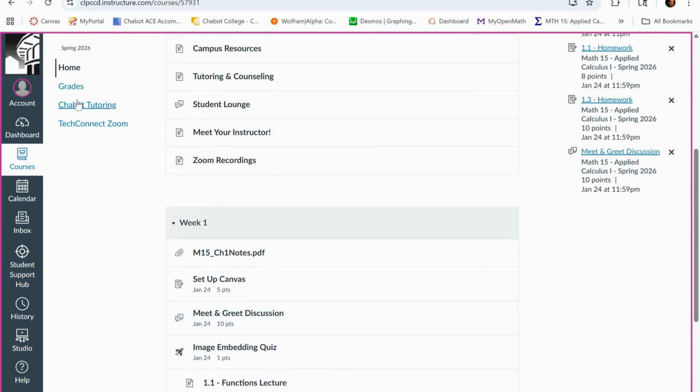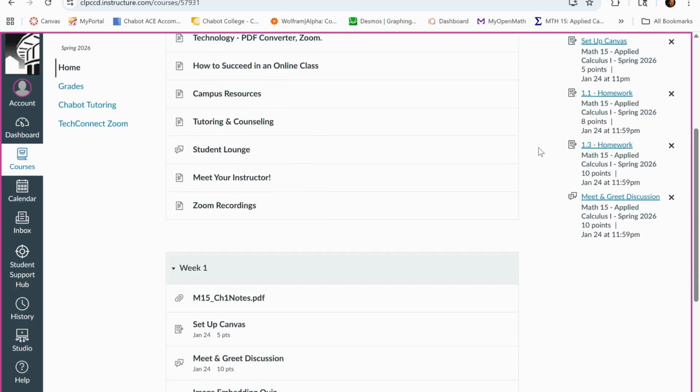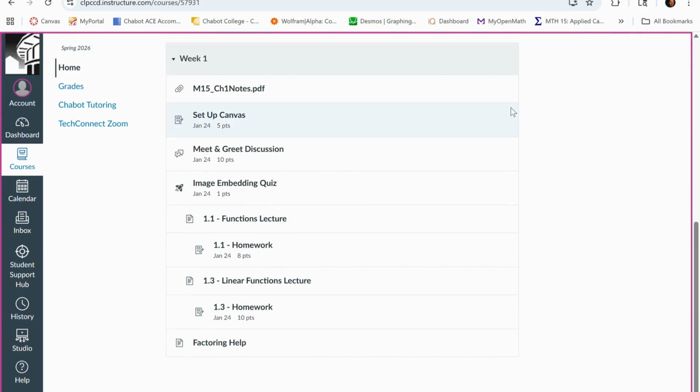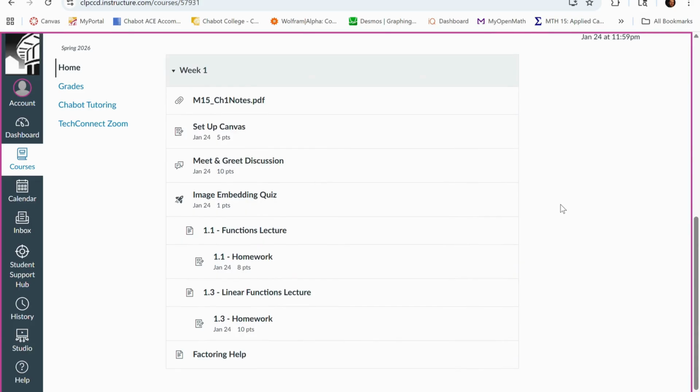Okay, notice that on the left, I don't have very many different tabs here. It's just the home page, grades, and then these additional little tabs here that are always up. I keep a very simplified interface on my Canvas courses, right? Usually, and there will be an announcements tab over here as well. But usually it's just home page and grades for the most part. So I like to keep everything very clear. You don't have to go digging around in the Canvas site to figure out what you should be doing. Just make sure that you're staying on top of these due dates and checking for the next weekly module, which pops up every weekend.